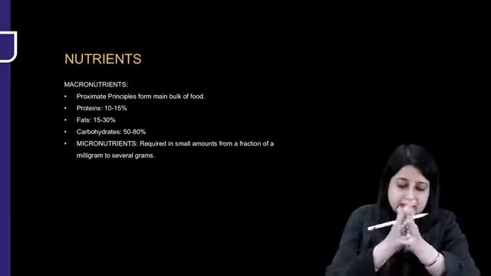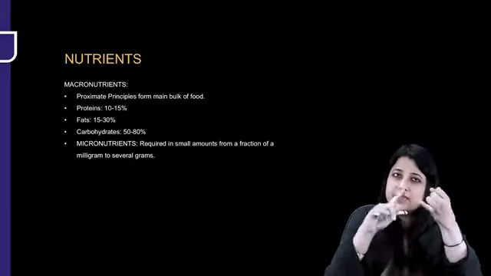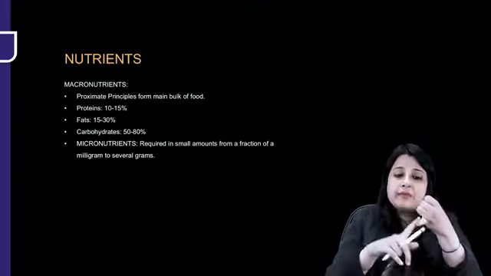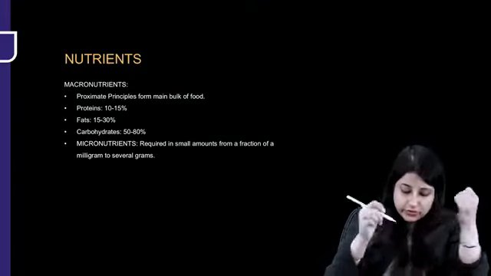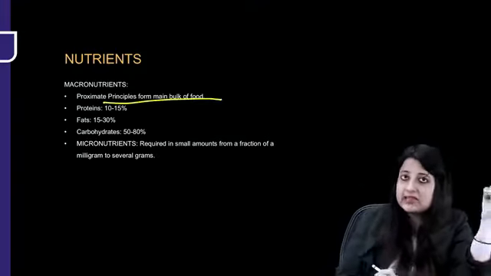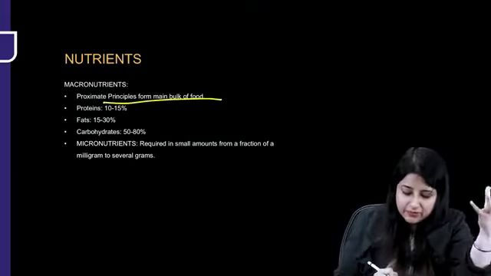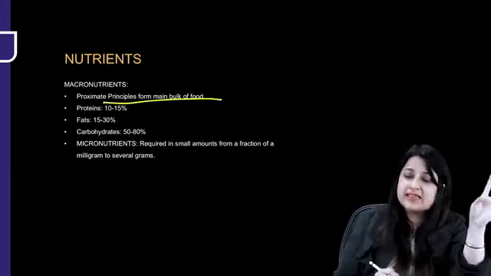Okay, now let us come to nutrients. You know there are two types of nutrients as we have done in the main lectures also. Macronutrients, micronutrients. Macronutrients are what? The proximate principles. Okay, they form the main bulk of our food. So what are they? Protein, fats and carbohydrates.